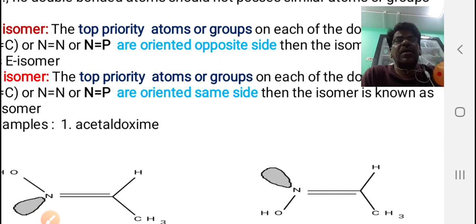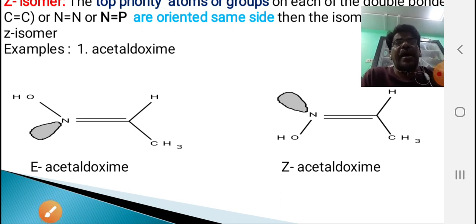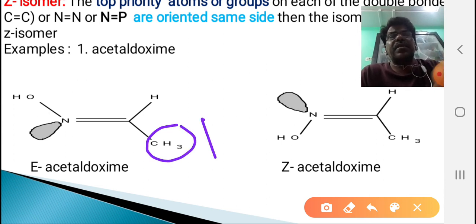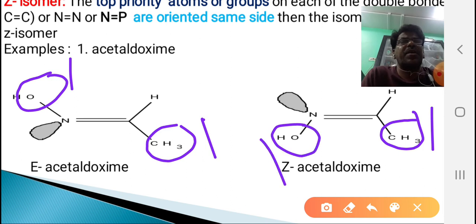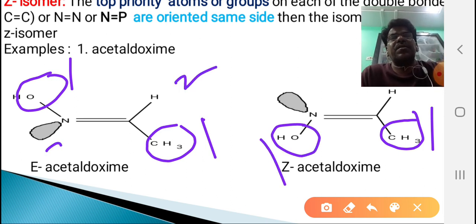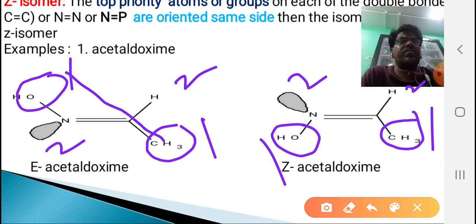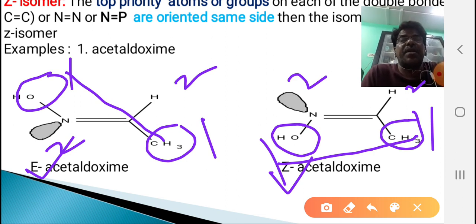See here, in the case of the oxime, I can give this first priority, and in this case it is first priority. Here it is first priority, it is first priority, it is second priority, it is second priority. See here, the first priorities are on opposite sides, hence it is E; here the first priorities are on the same side, hence it is Z. A doubt arises here: why did you give the priority like this?